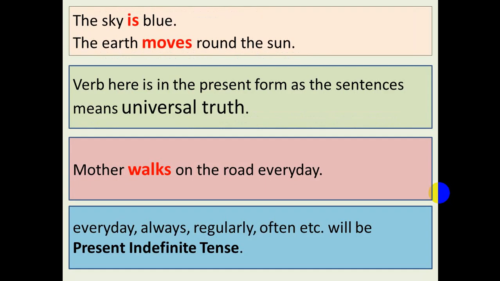The sky is blue. The earth moves round the sun. The verb here is moves. These are present form as the sentences mean universal truth. Mother walks on the road every day. So every day, always, regularly, often, etc. will be present indefinite tense.